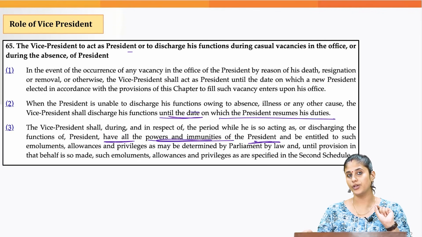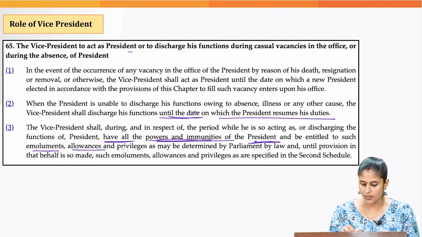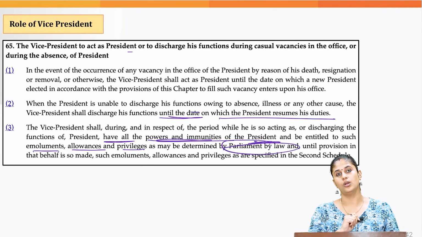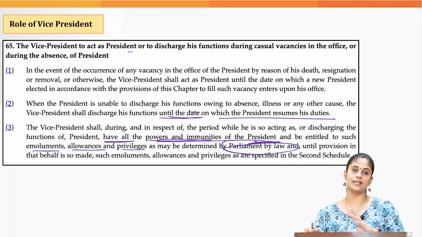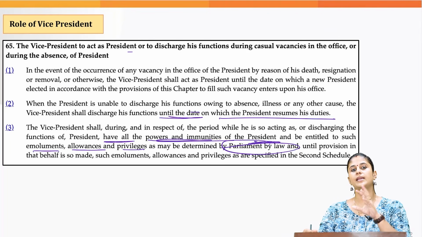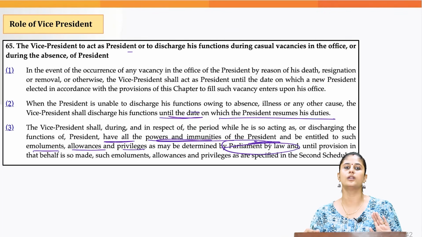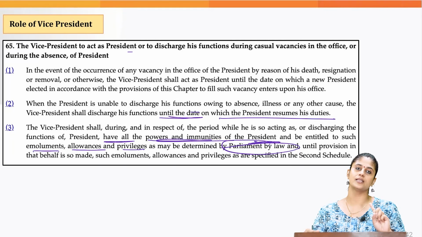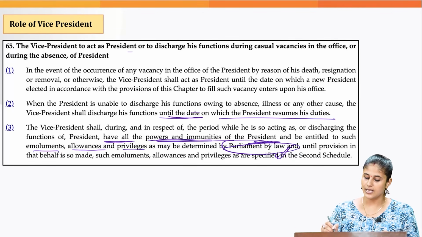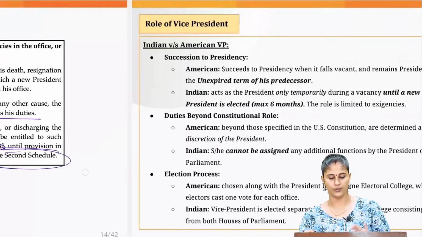But one more point you need to note is that the Vice President would get such emoluments, allowances and privileges as would be determined by Parliament by law. You can get a prelims statement like this: when the Vice President acts as President, he or she would get salaries, allowances and emoluments equal to what the President of India gets. You need to mark the statement incorrect because that is to be determined by Parliament by a law. In case such a law is absent, then things would be determined based on the Second Schedule.